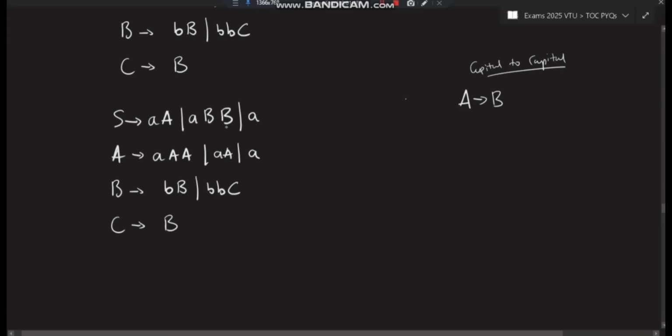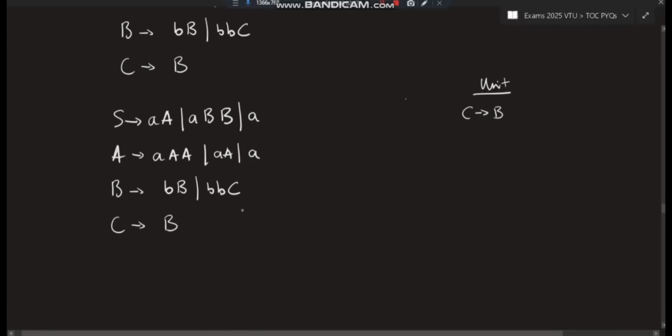Now, to remove the unit production, what you have to do is observe which are having the unit productions. So which unit productions are present here? In this equation, which unit productions are present? Can you identify and tell me? Capital to capital, this is there. Is this a unit production? No, it has a small letter also. A small letter is called a terminal. A capital letter is called a non-terminal. Only a single one should be there, then only it will be capital to capital. Is it there? No. Is it there? No. Is it there? Yes. This is capital to capital. I will write the production here. C to B. This is the unit production.